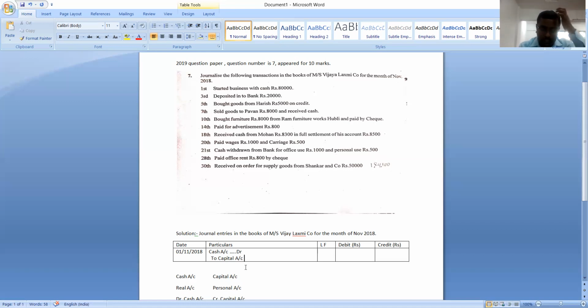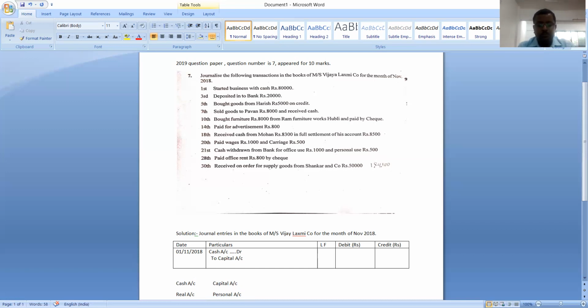Understood? So what is the journal entry now? The journal entry is cash account debit to capital account. Which account is debited? Cash account is debited, so it is written in the first line. And we should put some dots and write the abbreviation of debit. In the second line, we should leave one or two alphabets of space, and write the name of the account that is credited using the word "To".